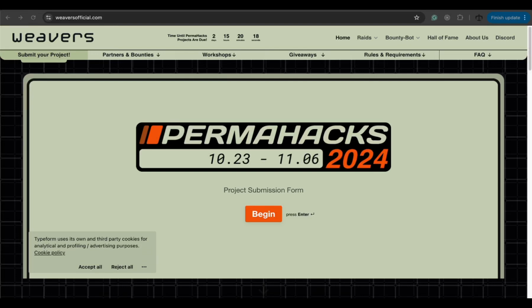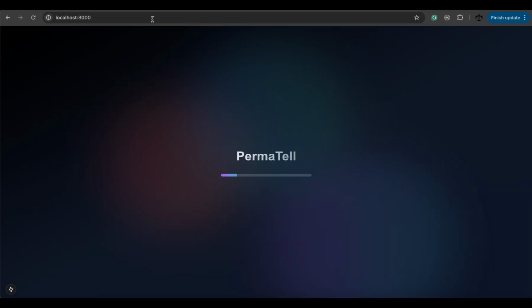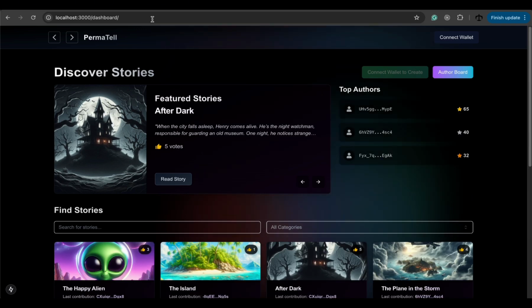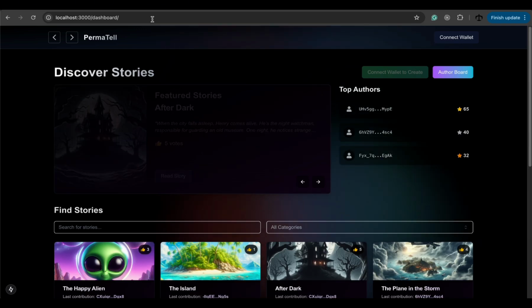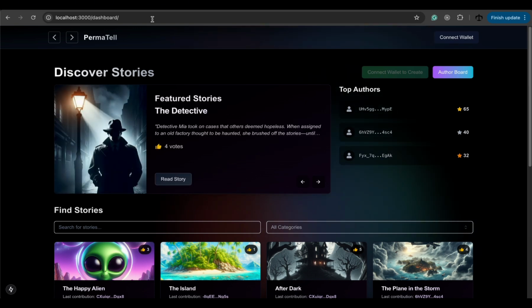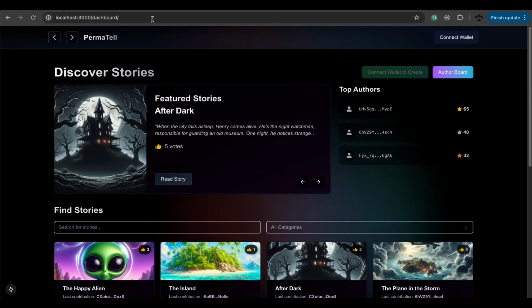Today, I'm going to go over the submission that I've made for the Permahacks Hackathon. So let's jump right in. The app that I've built is called Permatel. I decided to partake in the hackathon to play around with the AO ecosystem, the supercomputer where we can make use of these processes and build out very cool applications in a decentralized fashion.